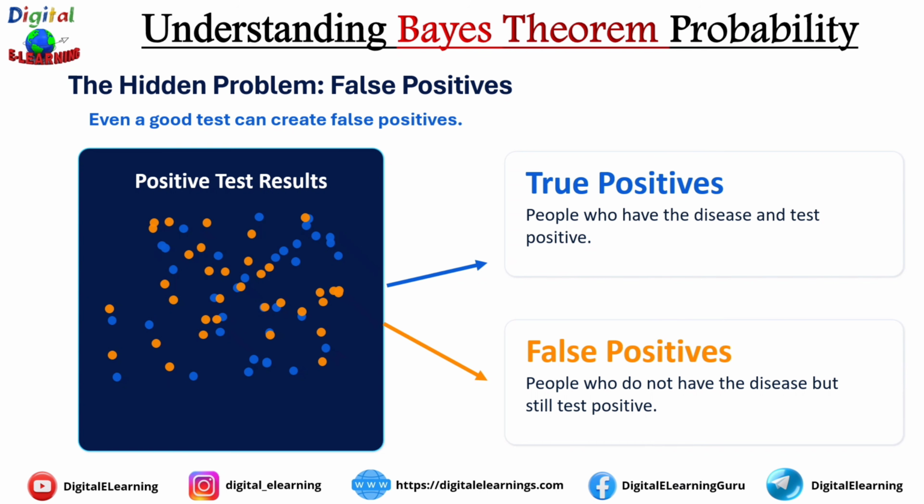And here is the catch. There are only 10 people with the disease, but there are 990 healthy people. So even a tiny false positive rate can create a surprisingly large number of positive results from healthy people. And that is why a positive test result does not automatically mean certainty. To find the real probability, we must separate the true positives from the false positives. And that is exactly what Bayes' theorem helps us do.